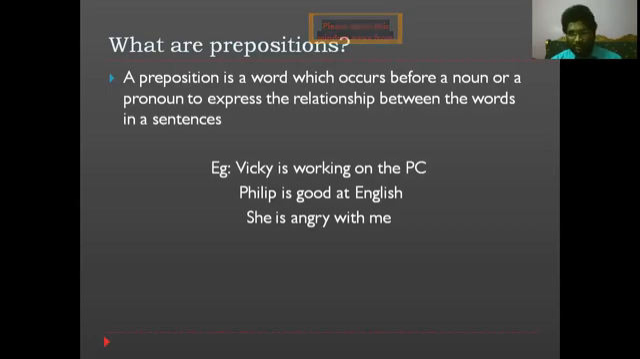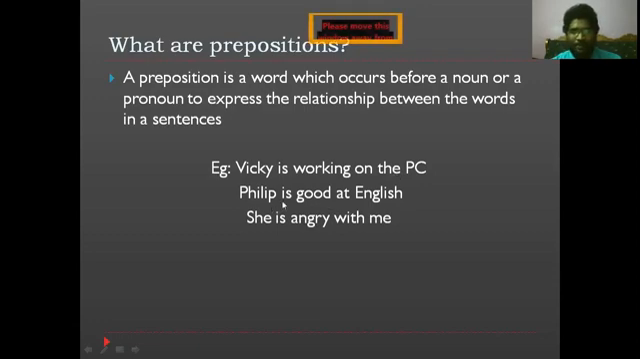As you are seeing here, Vicky is working on the PC. On is the one called the preposition. If I remove it from this sentence, it becomes: Vicky is working the PC. It's not making any sense without the preposition. When I place the preposition in the sentence, saying Vicky is working on the PC, it expresses the relationship between the words working and the PC.